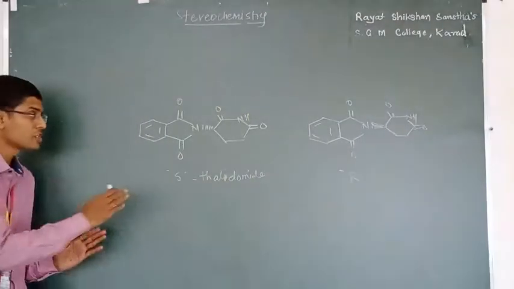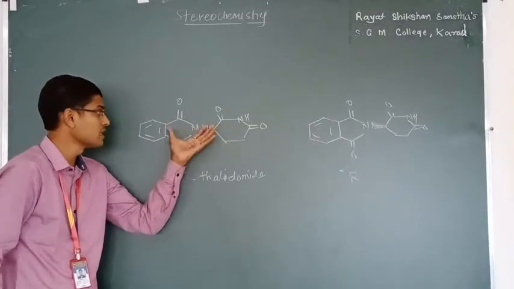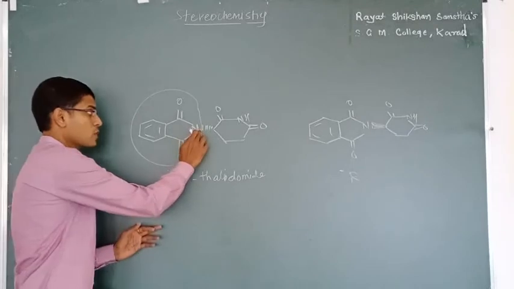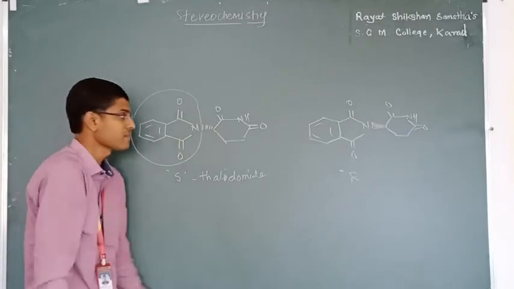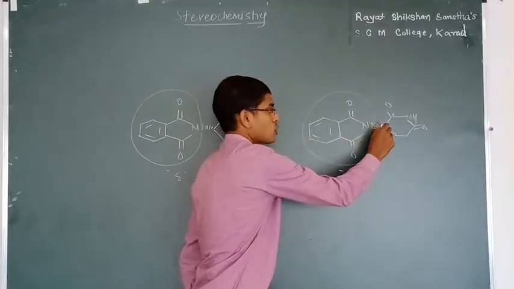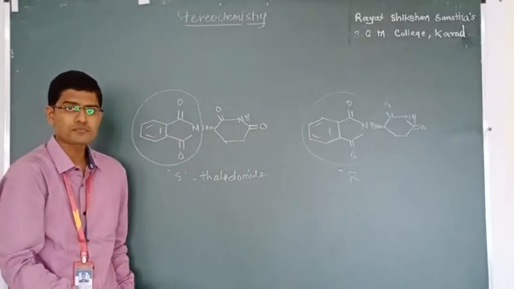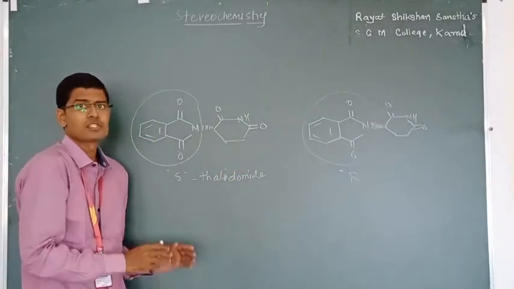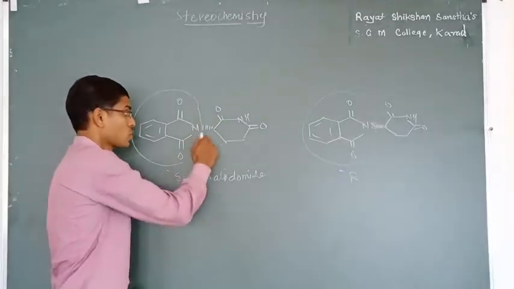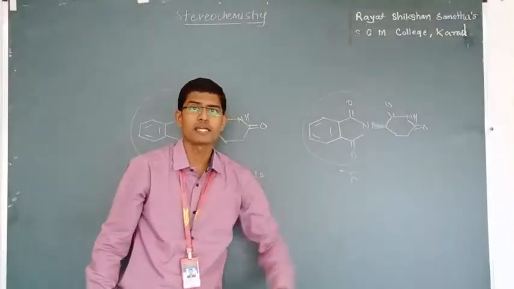In these two structures, the only difference is at this carbon. In the first molecule, this whole ring or group is below the plane, shown by a dotted line. In this molecule, the whole group is above the plane, shown by a dark line. That means in these two molecules, molecular formula is the same, structural formula is the same, but orientation in space is different.